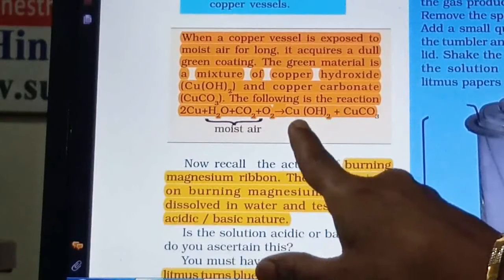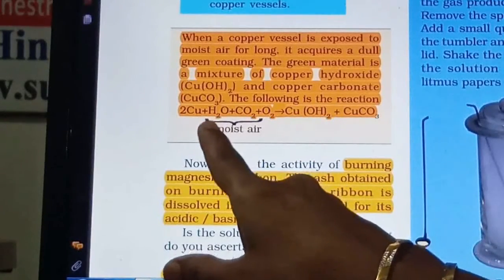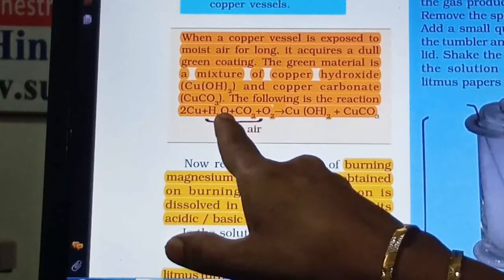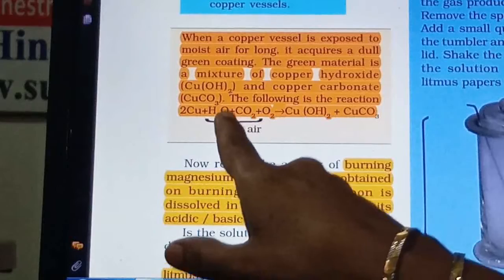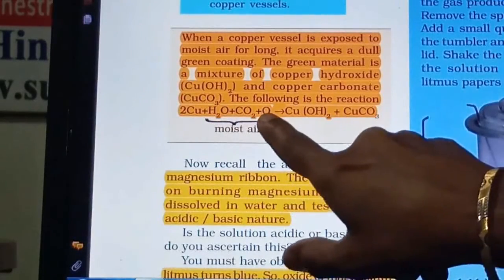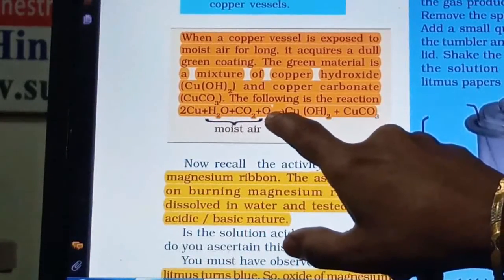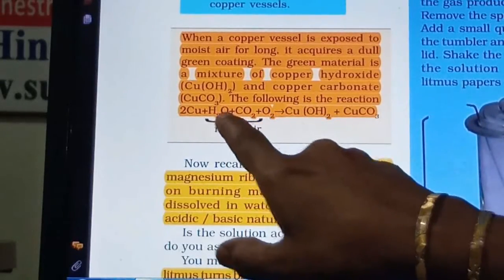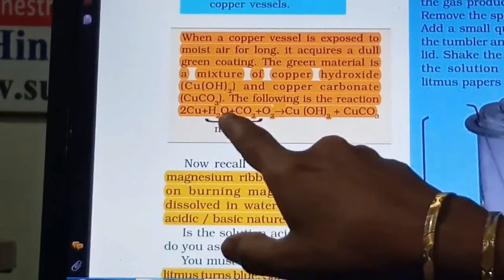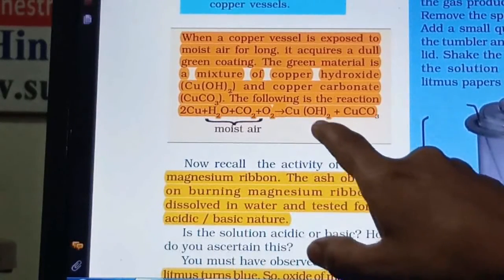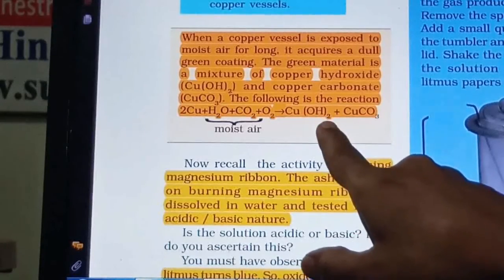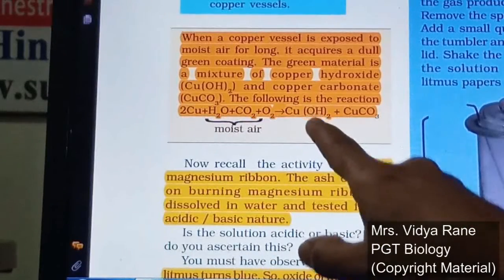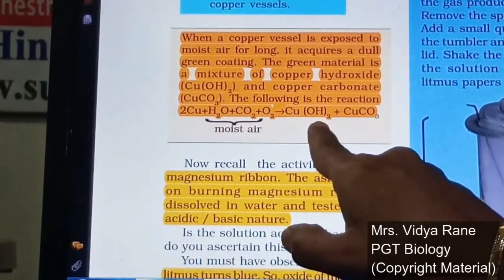Here you can see copper, two hydrogens and one oxygen from the water molecule, and one from the oxygen molecule, that is single O. So 2H and the oxygens come together as OH twice, right? Two molecules of OH come with the copper. One copper with two OH gives copper hydroxide.